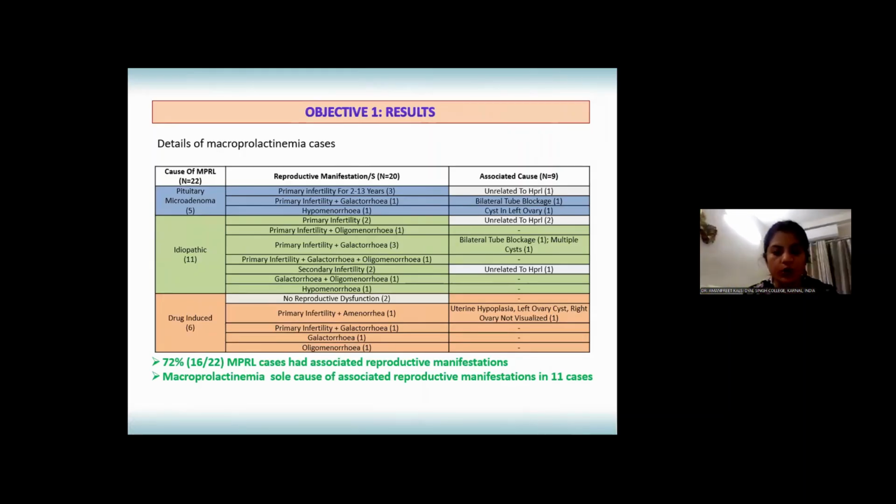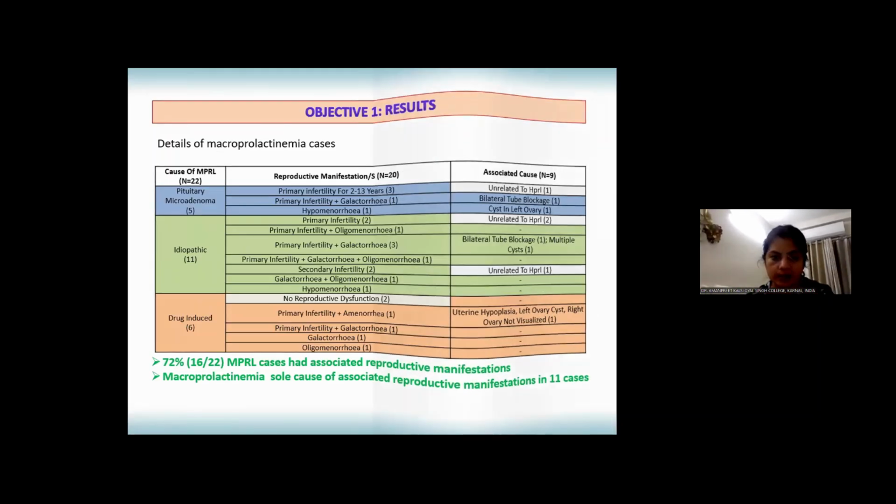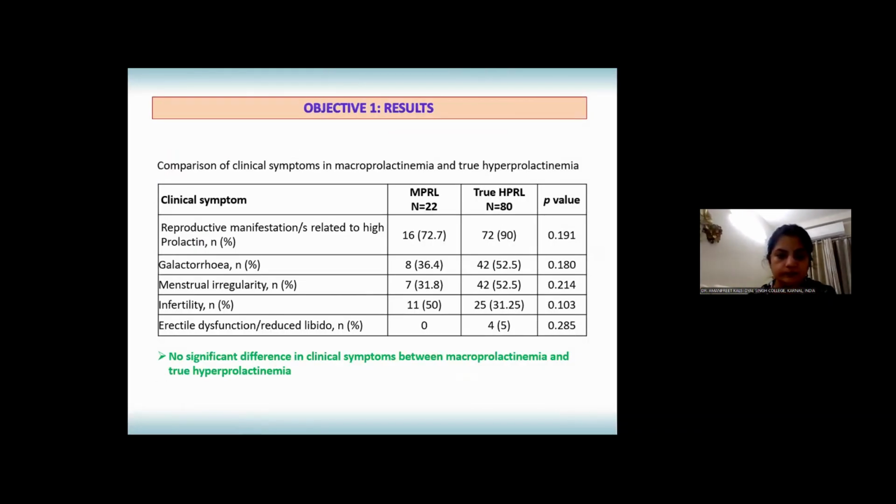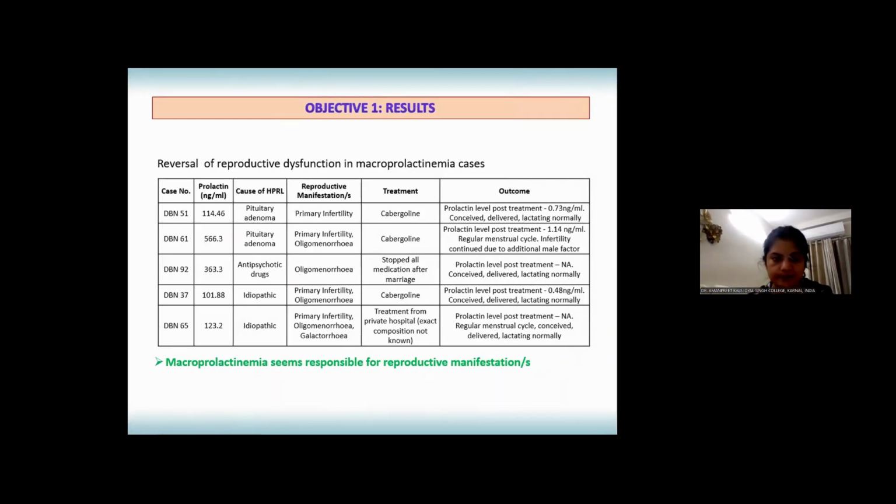Macroprolactinemia is the sole cause of associated reproductive manifestation in 11 cases. But the comparison of clinical symptoms in macroprolactinemia and hyperprolactinemia cases showed that there was no significant difference in clinical symptoms between macro and hyperprolactinemia cases.